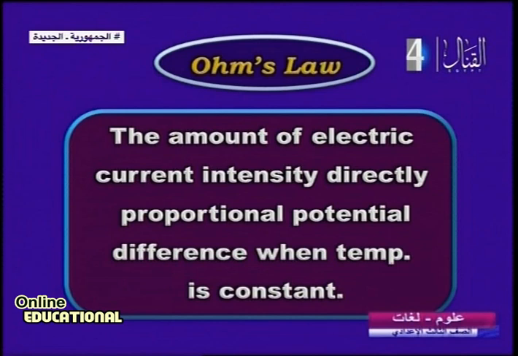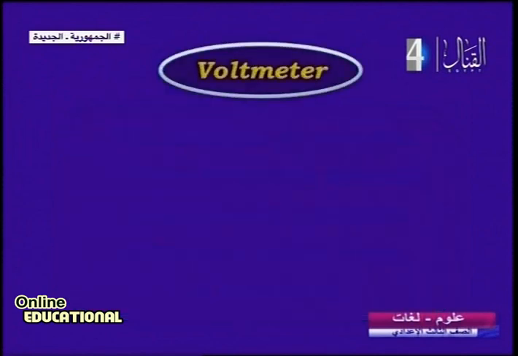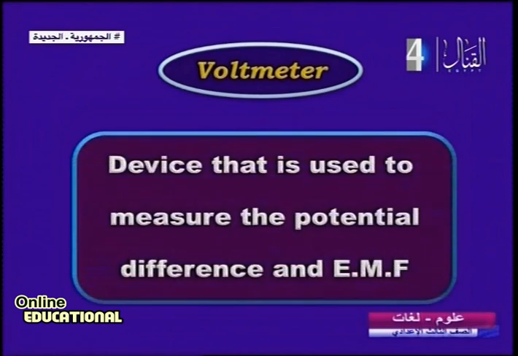Define voltmeter. What is meant by voltmeter? Yes, a device that is used to measure the potential difference and EMF. You know EMF? Yes. Potential difference? Yes. What does it mean? Voltmeter. Easy, my dear. Another one.